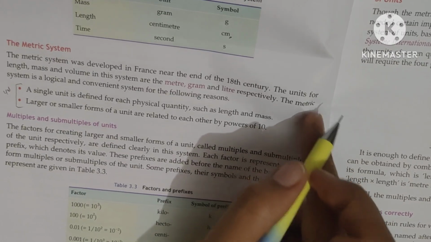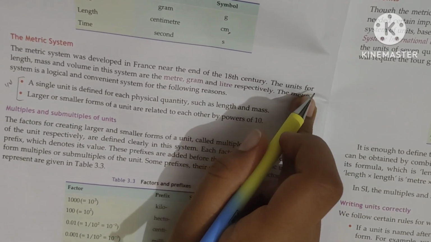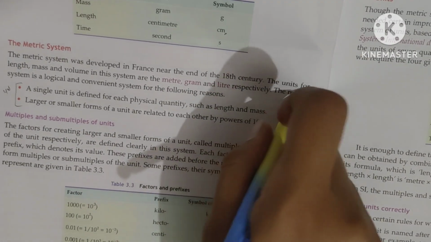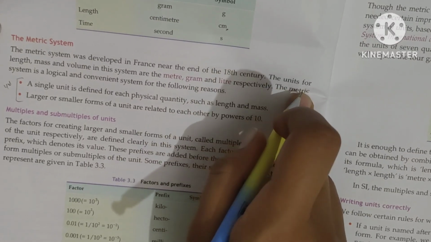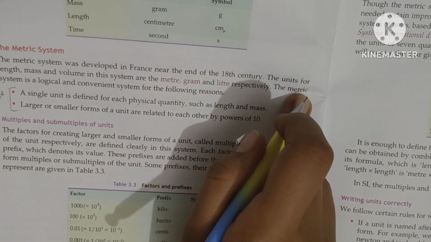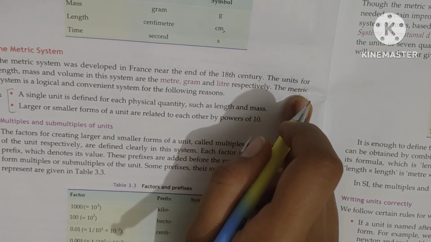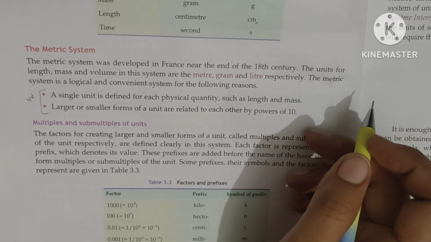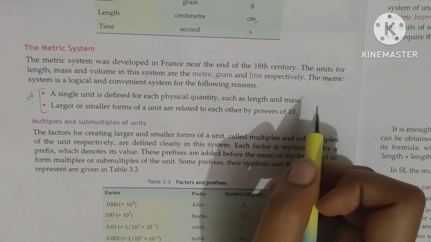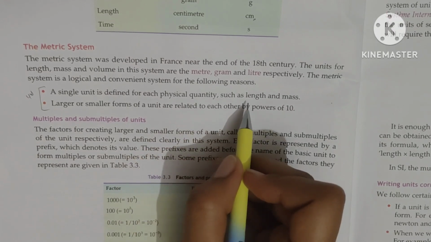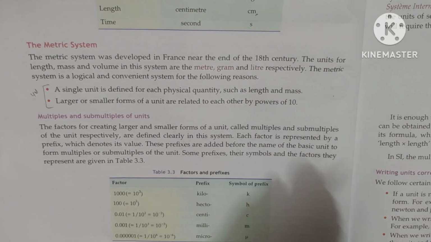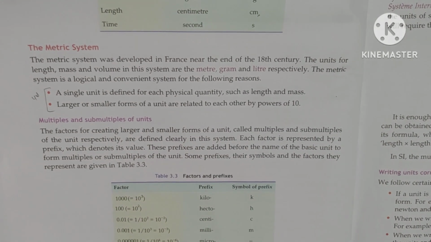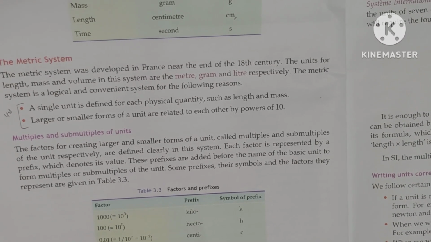The metric system is a logical, convenient system for the following reasons. What were the advantages of the metric system? Why were they accepting the metric system? The two main points are given here in your book. The first one is, a physical unit is defined for each physical quantity such as length and mass. Whichever unit we are using, it must be convenient for any physical quantity.